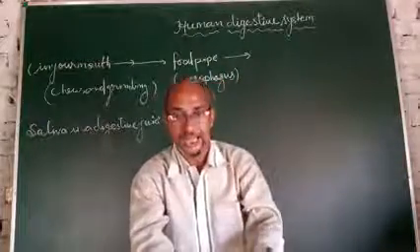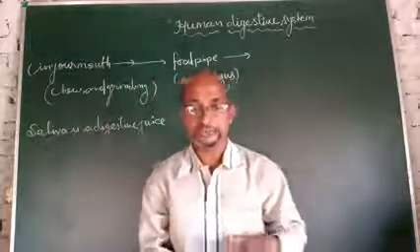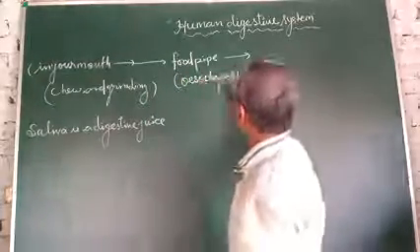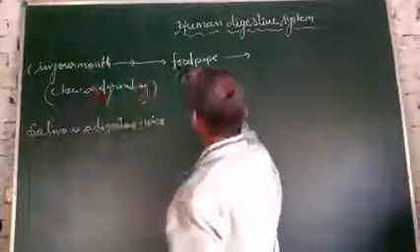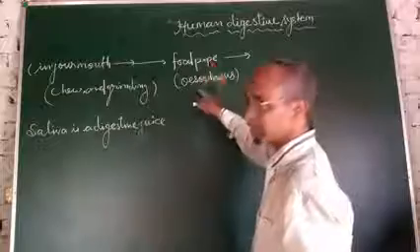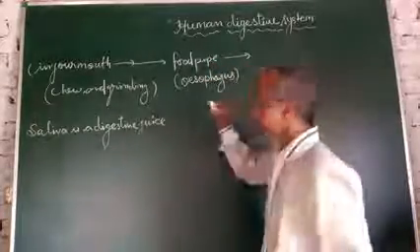It is called anti-peristalsis. By peristalsis, food goes from the mouth into the food pipe, and from the food pipe into the stomach.